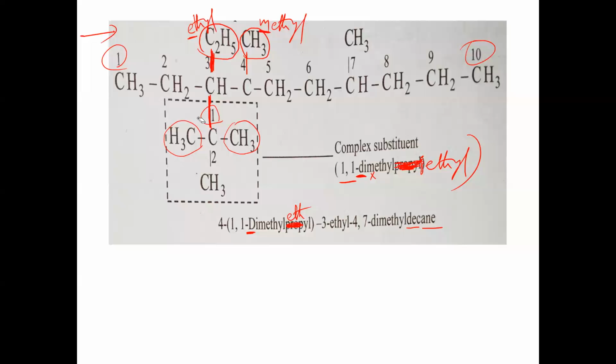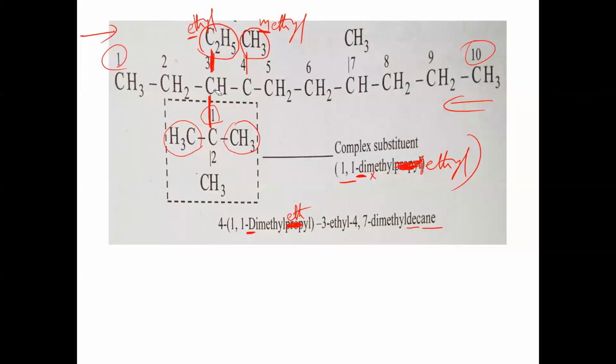So like this we have to understand the lowest number to this carbon. In this substrate, the numbering is given 1, 2, 3. If you give numbering from the right side, the first carbon, second, third, fourth, 4 methyl is there, and fifth, sixth, 7 methyl is there, eighth, 8 ethyl is there, and 1,1 dimethyl ethyl is there.